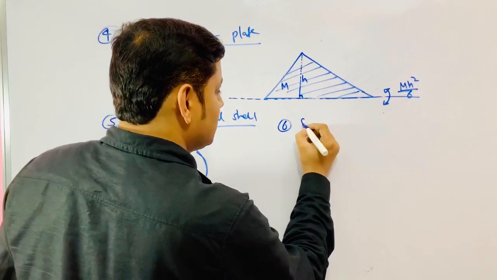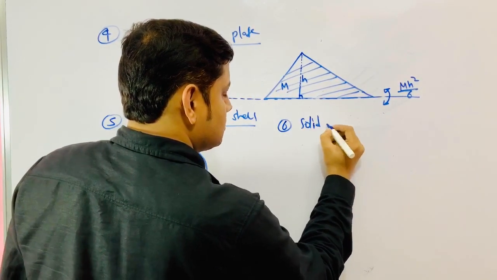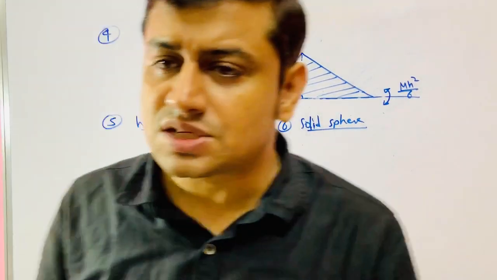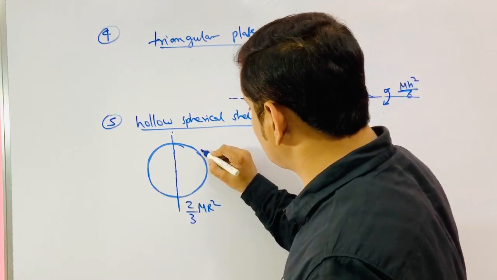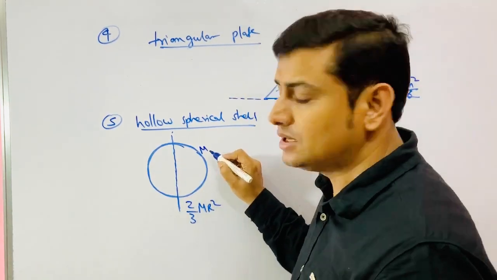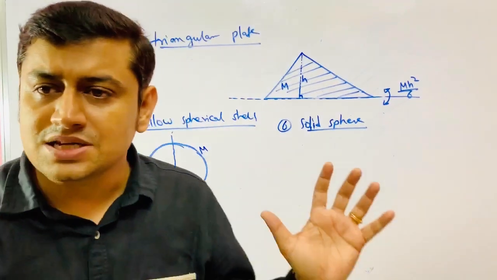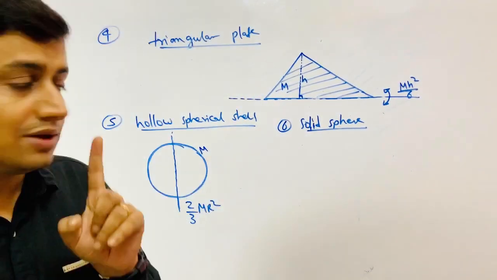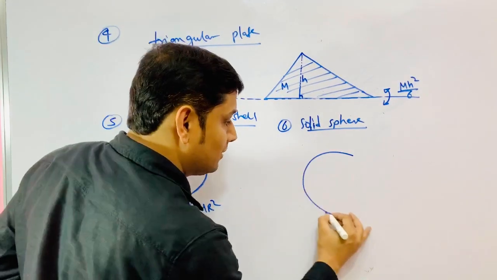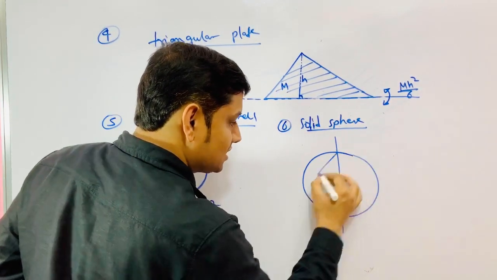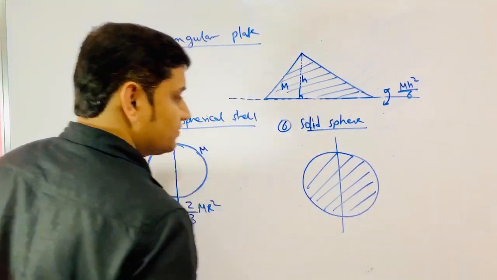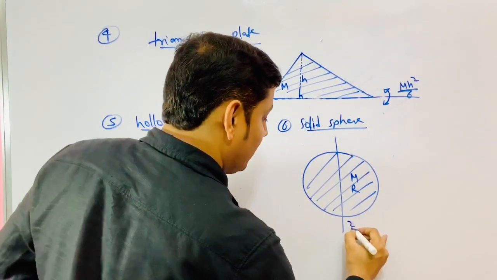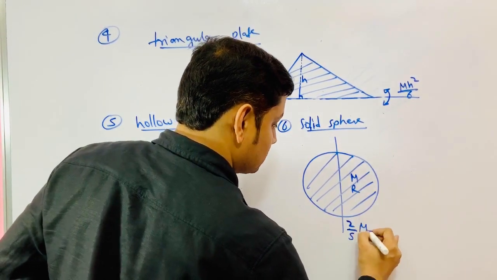Sixth, solid sphere. So the first thing is that in the case of a solid sphere, compared to a hollow sphere where all the mass is located at distance r, here in the solid sphere the masses have come closer to the axis, so moment of inertia must decrease. It cannot increase. Without calculation, qualitatively you can tell. If this is the solid sphere, with total mass m and radius r, this is 2 by 5 mr square. You can get 2 by 5 mr square.